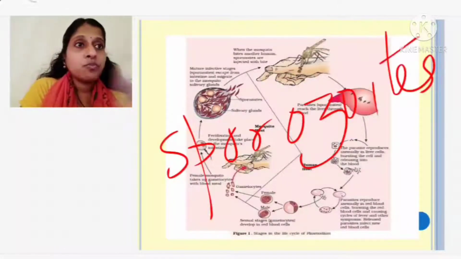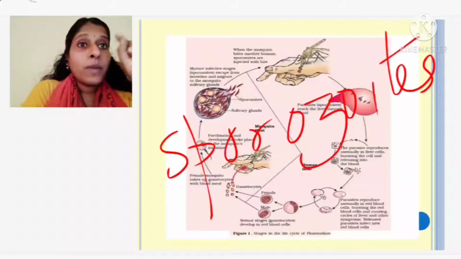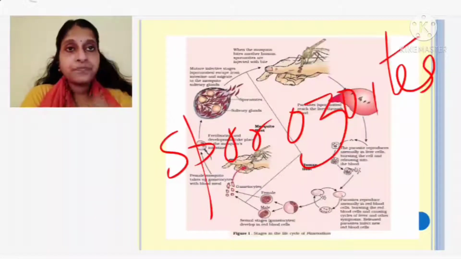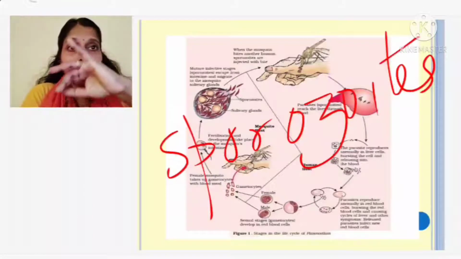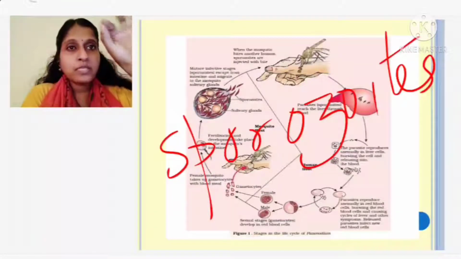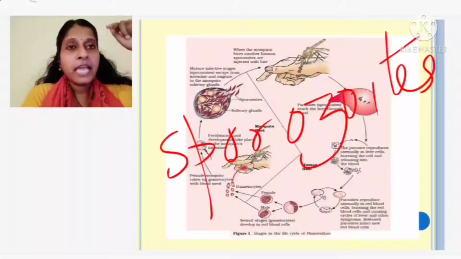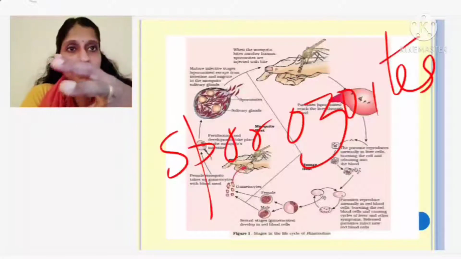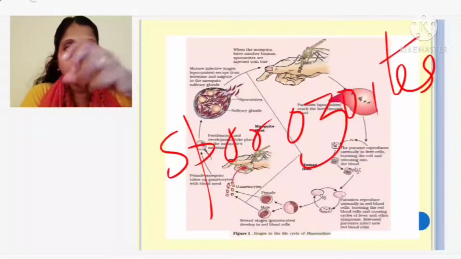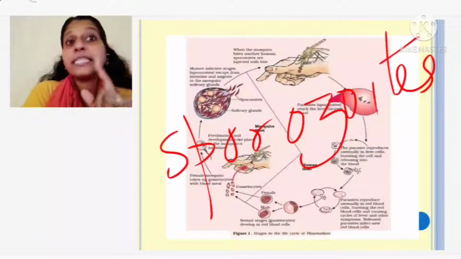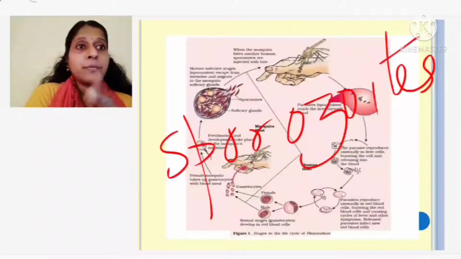Sporozoites. Now, imagine this mosquito is biting me, in the hand. Sporozoites are introduced into my blood. When the mosquito bites, first it pierces in, ejects saliva into the blood, and sucks the blood. When the saliva is released, the sporozoites are present in it.